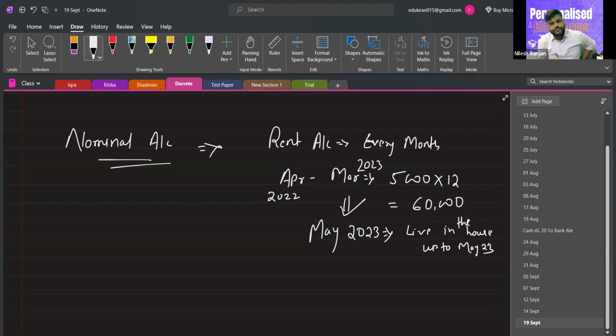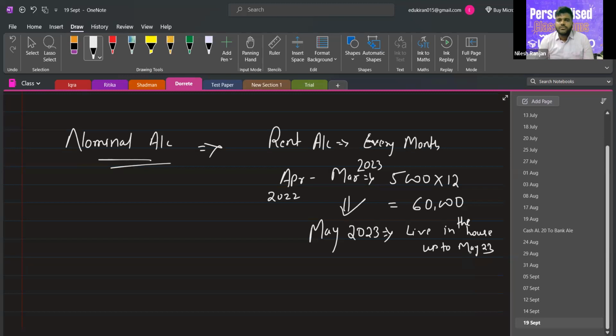Yes, sir. So we will say that we have paid this 60,000 for the previous year for the 12 months of the previous year. Okay. So we will use this building or this house up to May 2023 without paying any rent.